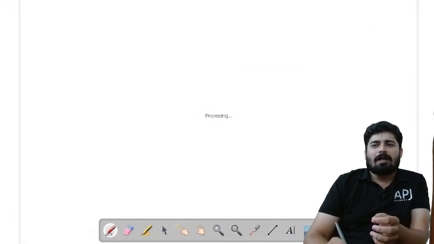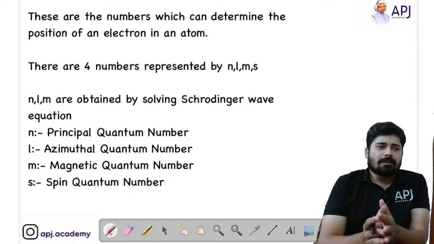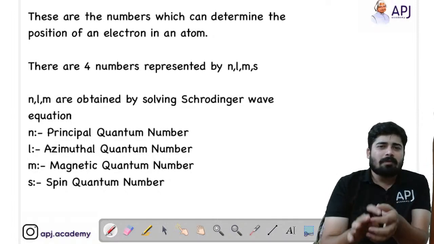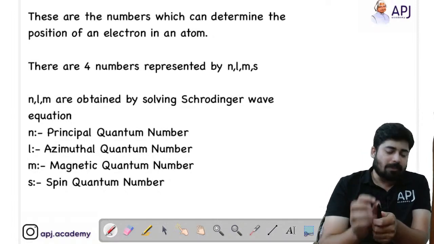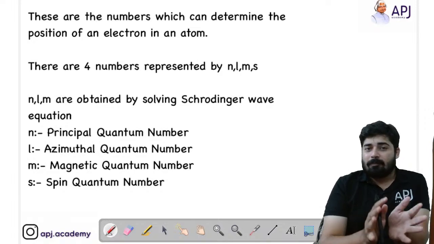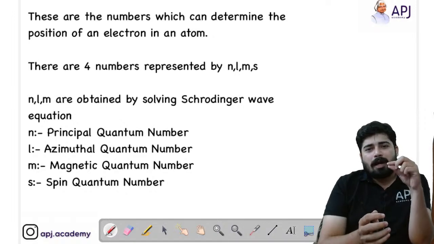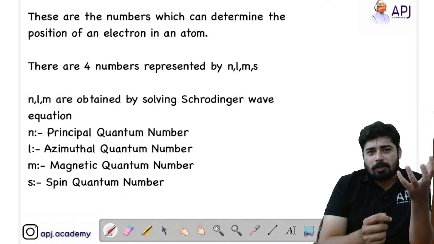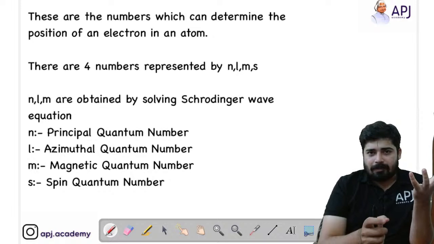See, first of all, you have to understand one thing. That is, quantum numbers are those numbers which are used to identify the presence of an electron. That is what you have to understand at first. Okay, in order to identify an electron, you need an address.